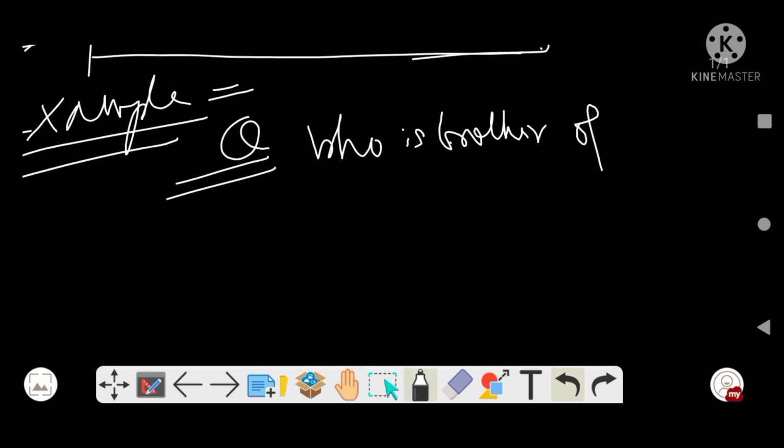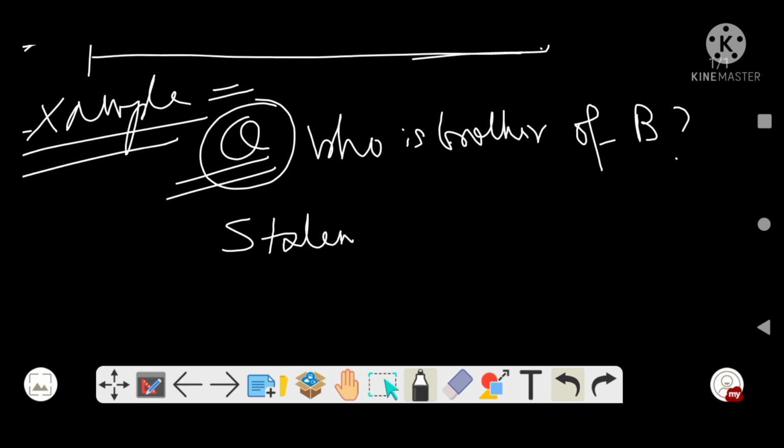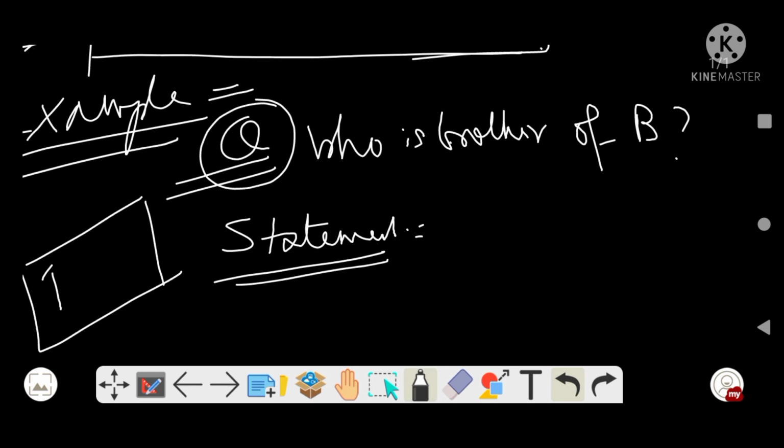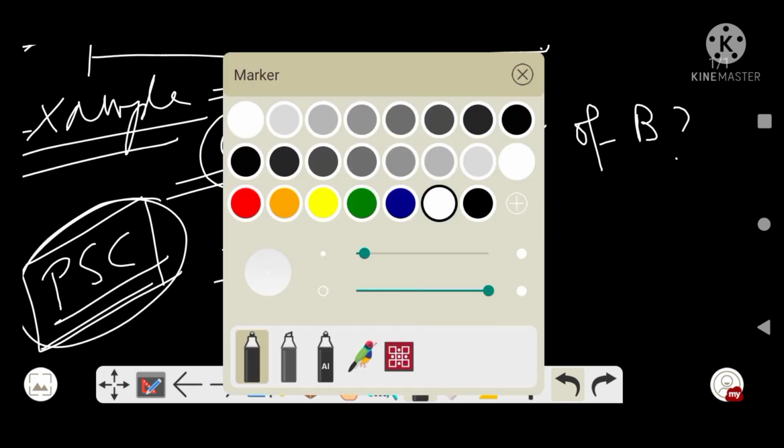Who is brother of B? This is an example, right? So this is your question asked. Now with it two statements are provided, right? So one reminder guys, this is not for NEET PG or NEET UG exams. This is for state PSC exams or UPSC exams, right?